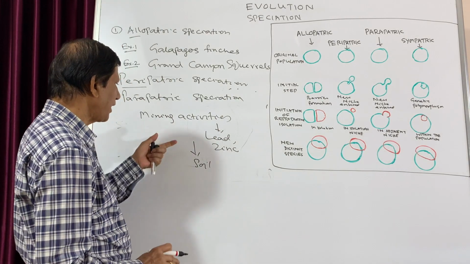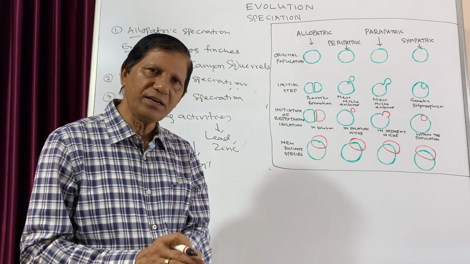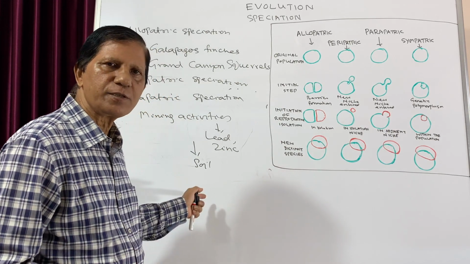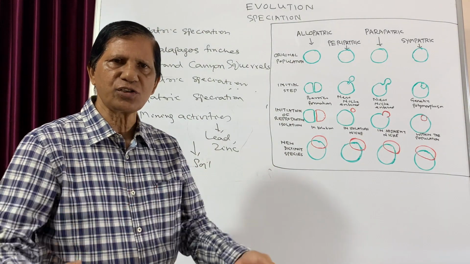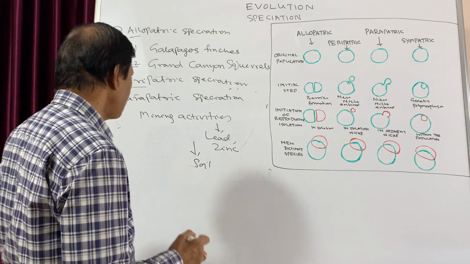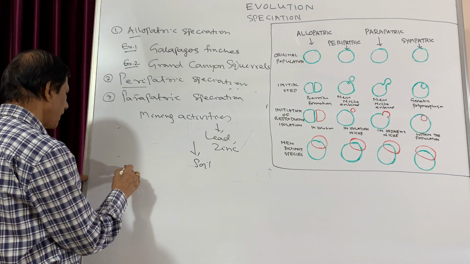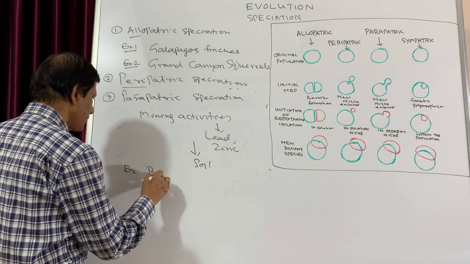So those which cannot tolerate it have to leave that place. But those which can tolerate it will stay in this place. And if their character is heritable, after several years that will give rise to a new type of species. Now let us give one example. One of the best examples in this case is that of the buffalo grass.